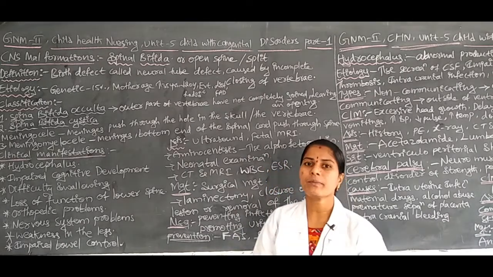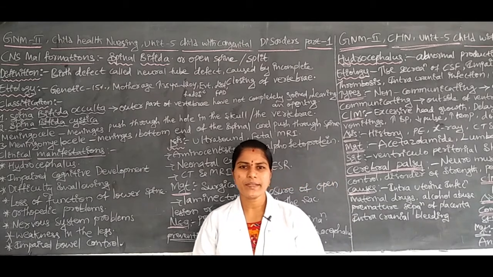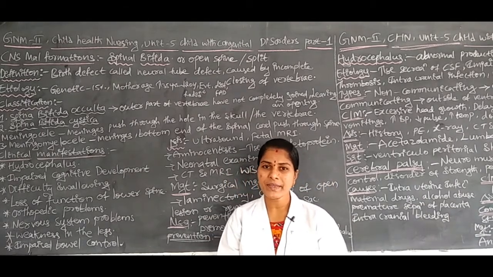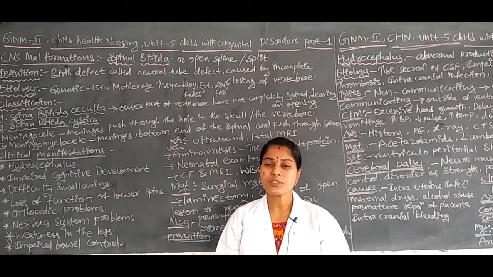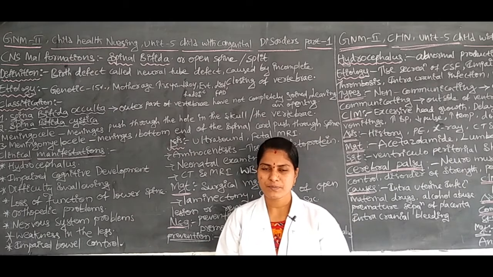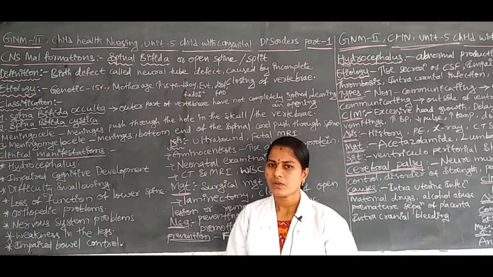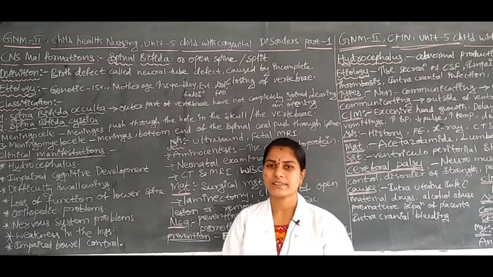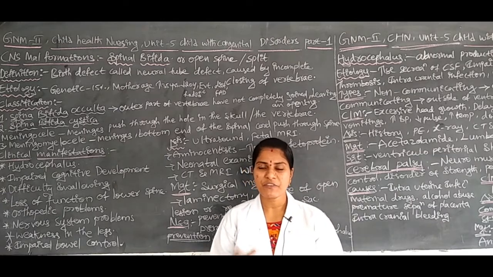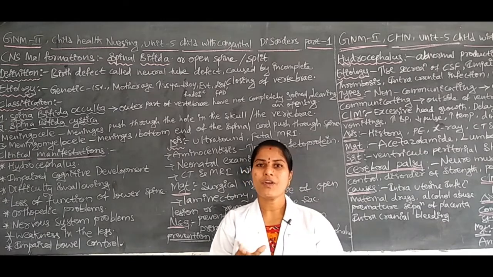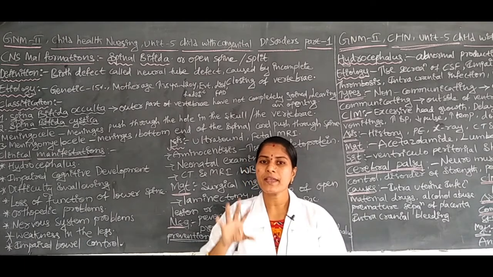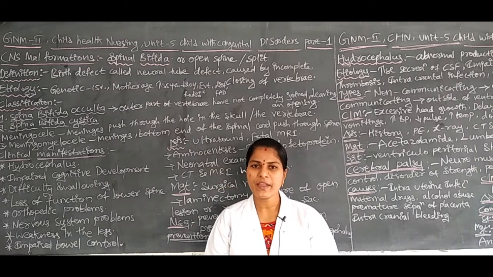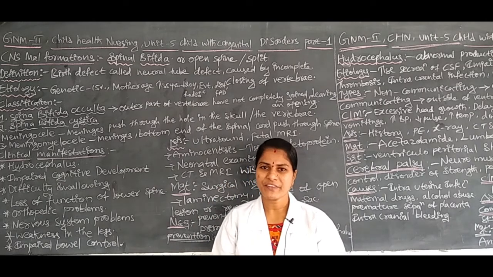Another one is the environmental factors. During the pregnancy period, if the mother is exposed to excessive radiation, then the newborns may be affected by spina bifida. Another one is diet. If the mother is not taking sufficient folic acid supplementation, due to folic acid deficiency the children may be affected by neural tube defects, for example spina bifida.